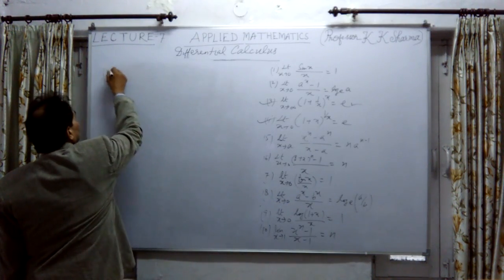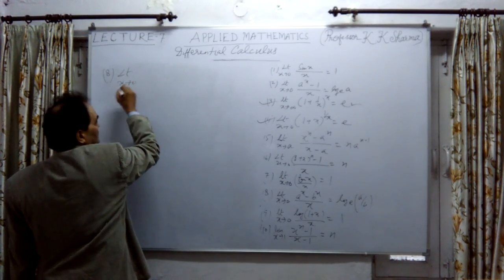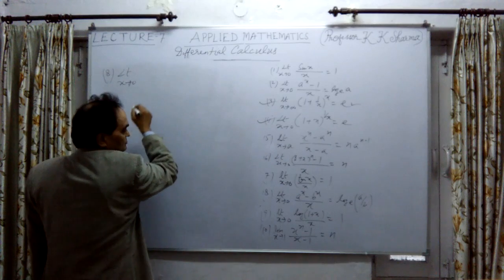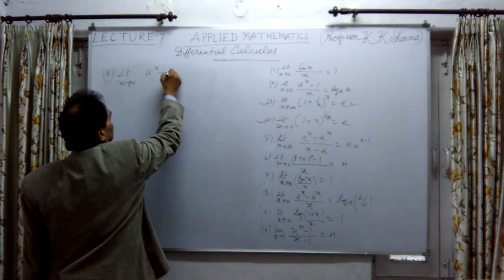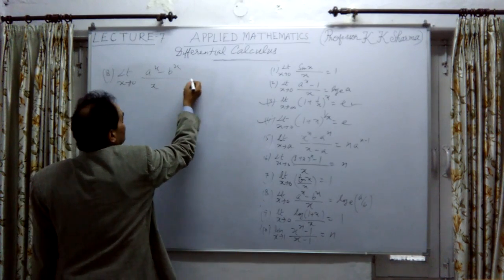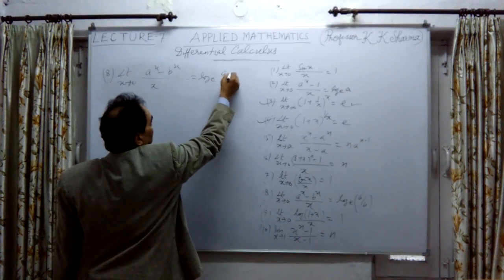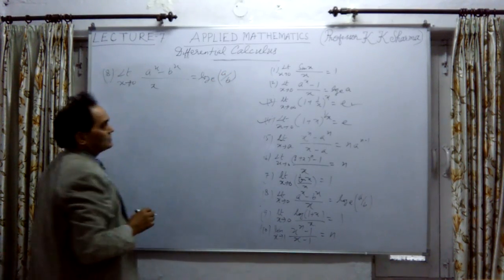Next question, the eighth one. Limit x tends to 0, a raised to the power x minus b raised to the power x divided by x. We have to prove that this is equal to log of a by b to the base e.